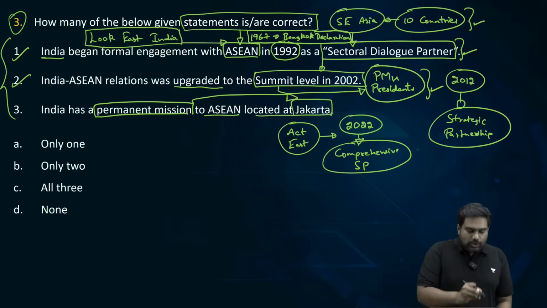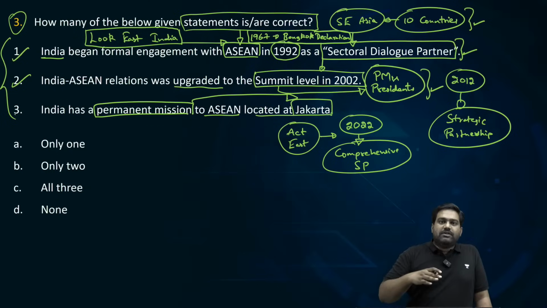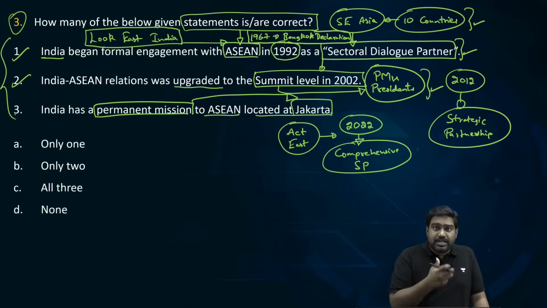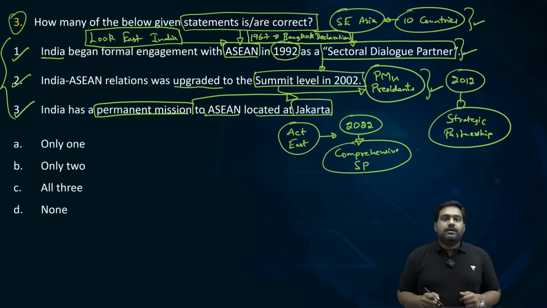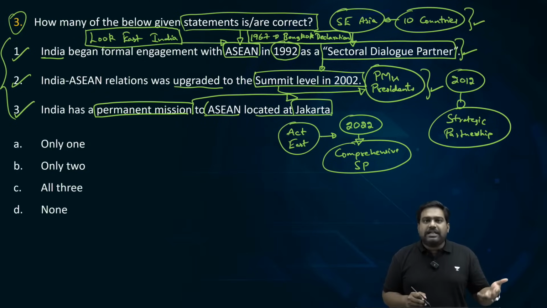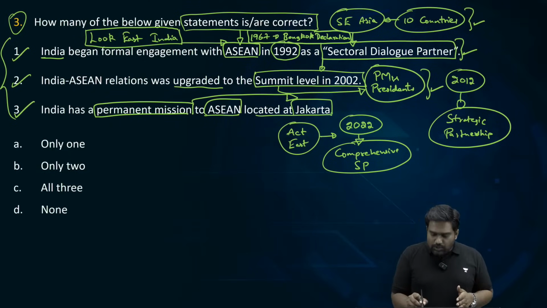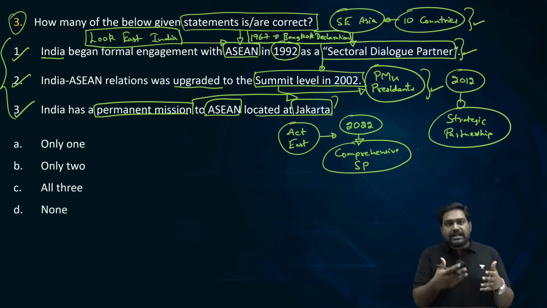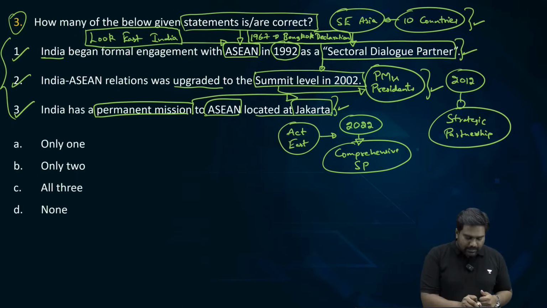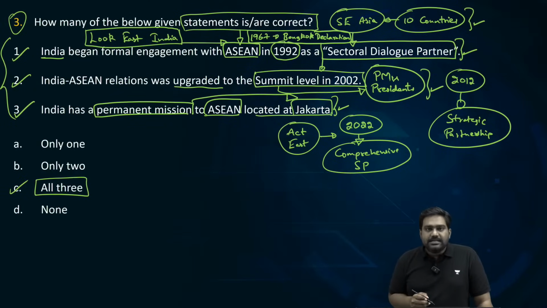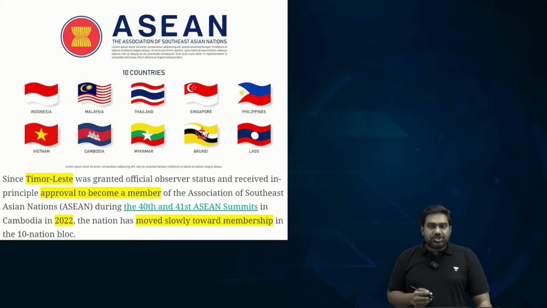This statement is absolutely correct. Just like we have a permanent mission to the United Nations at New York and at Geneva, similarly, we have a permanent mission to the ASEAN, essentially like a diplomatic mission or an embassy. And it is located in Jakarta, and India interacts with the ASEAN group through this diplomatic mission. So all 3 given statements are correct, and hence option C becomes your correct answer. Is that clear? Let's move on to question number 4.